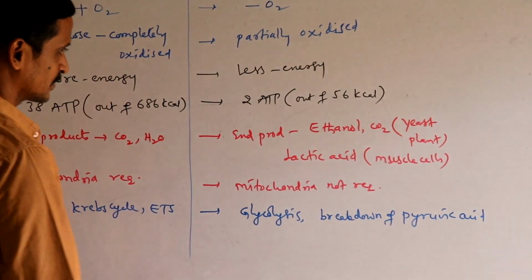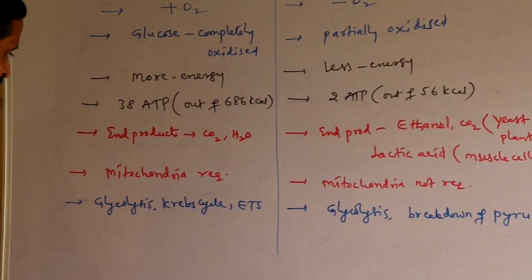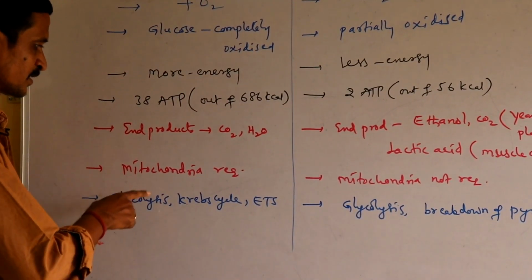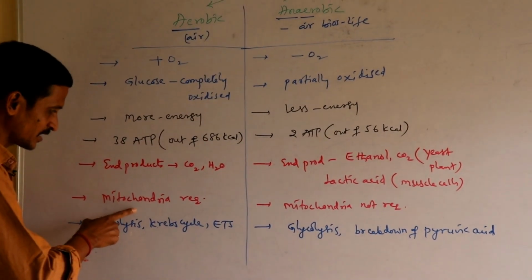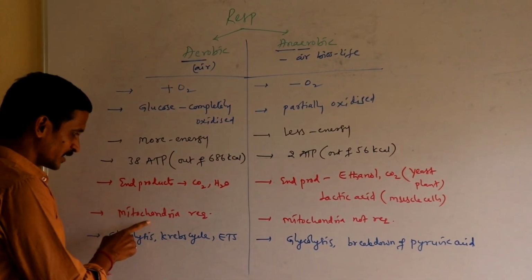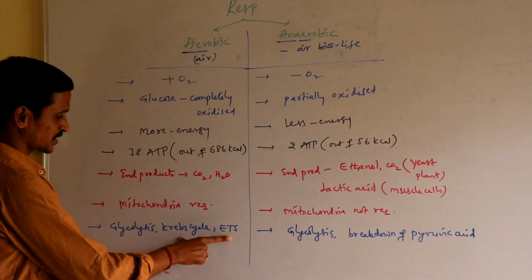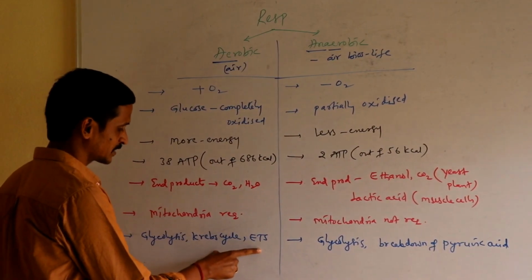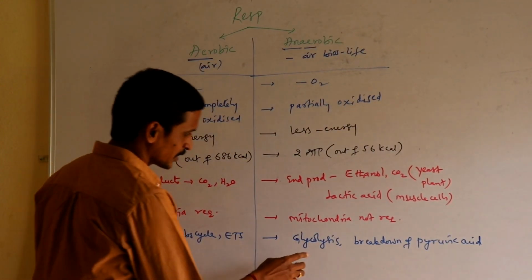Okay, right? That means aerobic respiration occurs in mitochondria. So the Krebs cycle and electron transport system, these two steps occur in mitochondria. So for that particular reason, mitochondria is required for aerobic respiration.